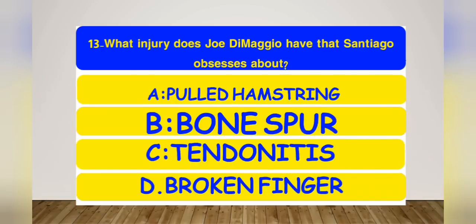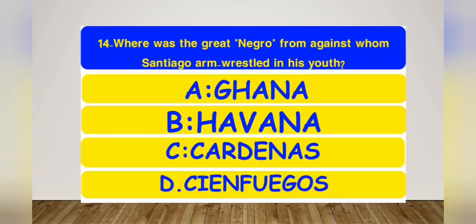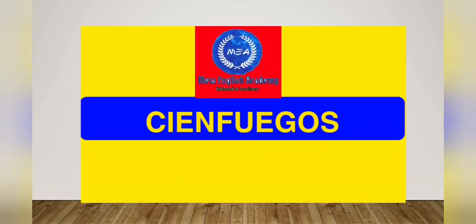The options are pulled hamstring, bone spur, tendonitis, or broken finger. And the right option is bone spur. The fourteenth question: where was the great Negro from against whom Santiago arm wrestled in his youth? The options are Ghana, Havana, Sardines, or Cienfuegos. And the right option is Cienfuegos.